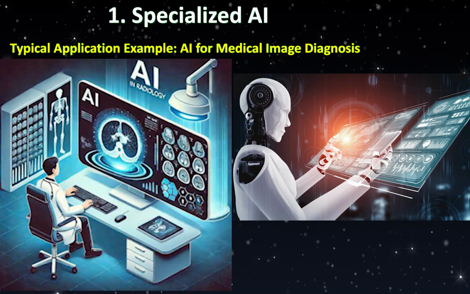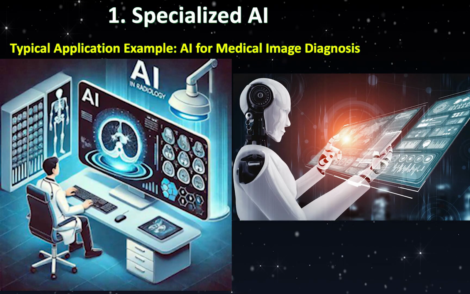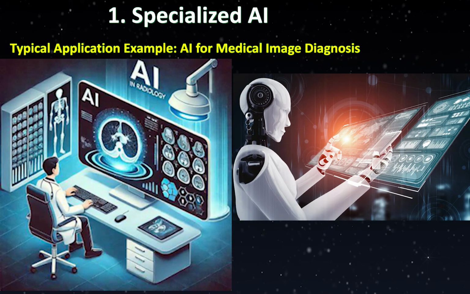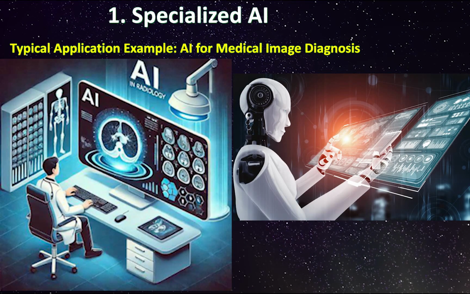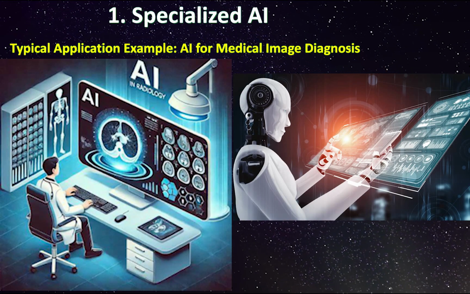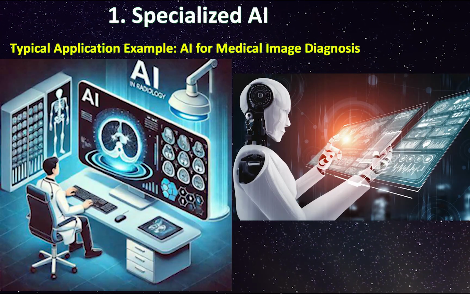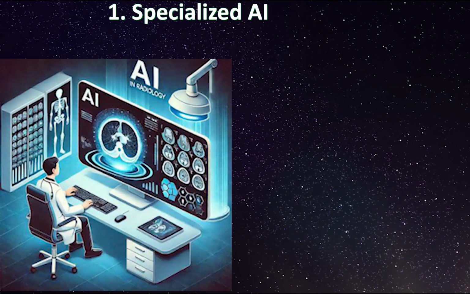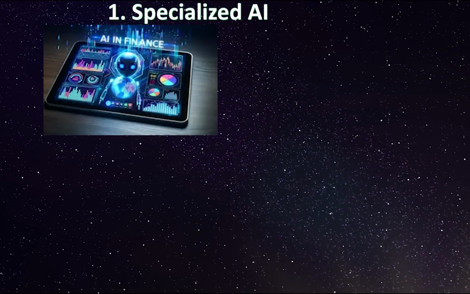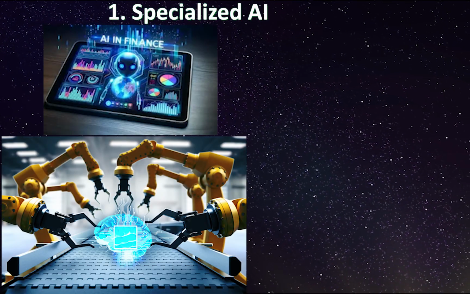Such models do not attempt to diagnose all medical conditions or handle every imaging modality. Instead, they are precisely targeted, yielding high efficiency, low error rates, and better clinical decision support. Specialized AI is already proving valuable in many fields, from finance to manufacturing, aviation, and cybersecurity.